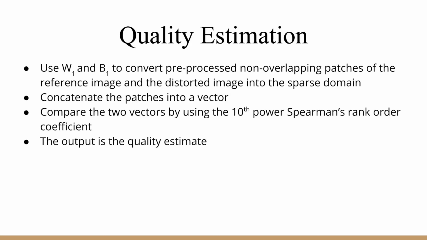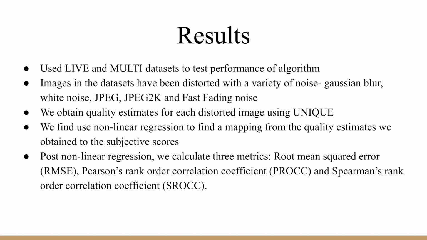We then use the learned weight matrix W1 and bias B1 for quality estimation. We receive a compared image and its corresponding reference image as an input to the algorithm. We convert pre-processed patches of both these images into the sparse domain. We then concatenate the patches for each image into one-dimensional vectors. We then compare these two vectors using the 10th power of the Spearman rank order coefficient. The output of this is our quality estimate.